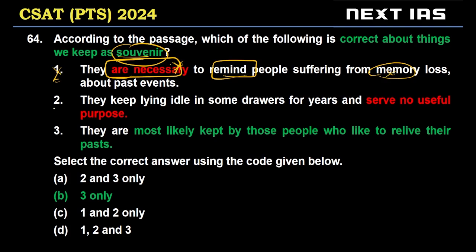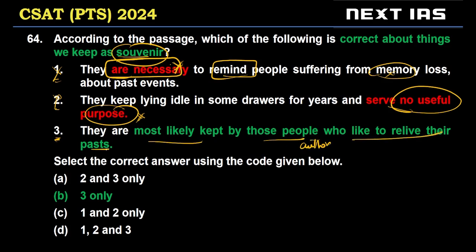So one is out. Two, they keep lying idle in some drawers for years and serve no useful purpose. Yet this has not been stated in the passage. Right? Only the third thing has been implied or stated. They are most likely kept by those people, such as the author, who like to relive their past.